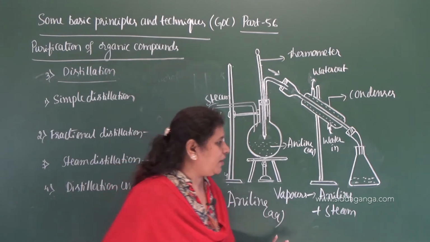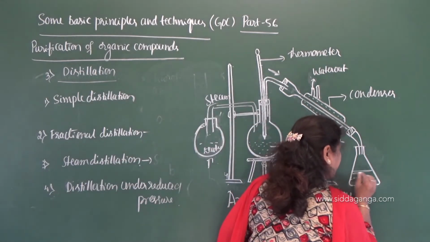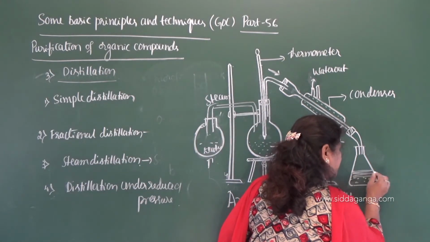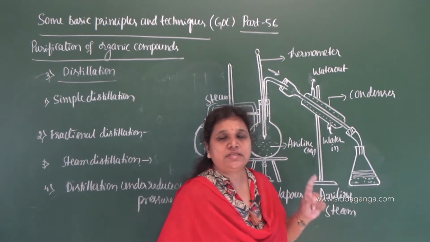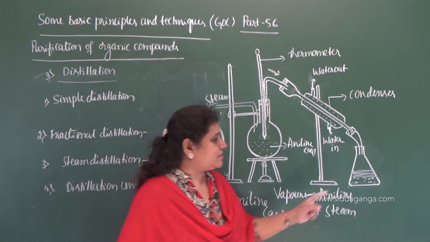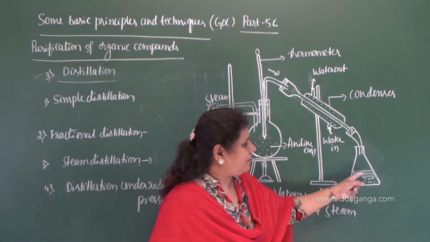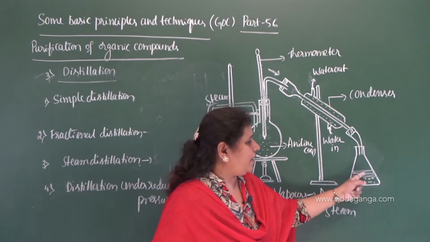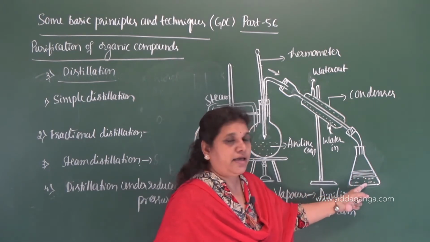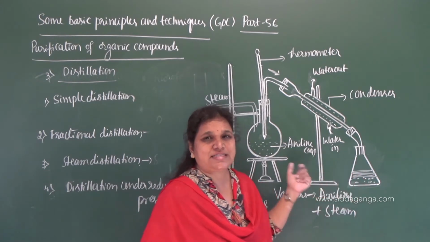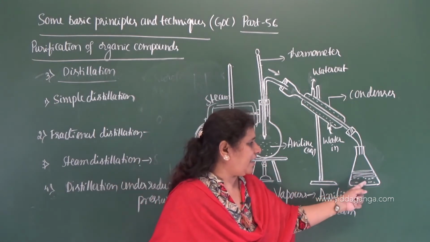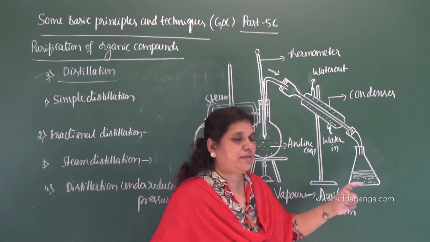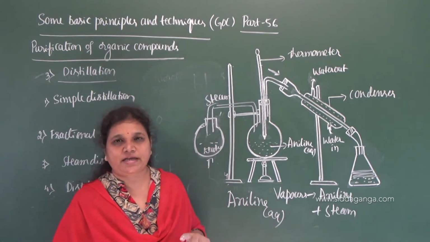liquid, and as we know, here it forms a separate layer. It forms a separate layer because aniline is immiscible with water. Since it is not soluble in water, it forms two layers. One layer is aniline, another layer is the condensed steam. Condensed steam, that is water. So here it is aniline and here it is water. These can be separated by a separating funnel.